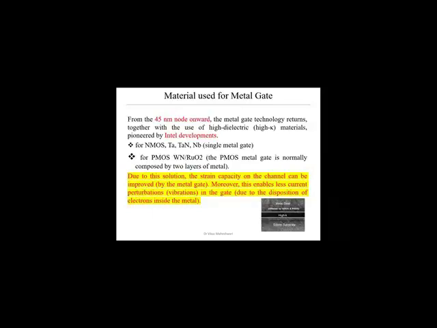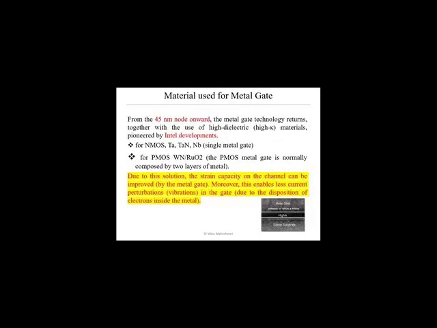Intel found some problem when scaling down the device size beyond 45 nanometer, that polysilicon is not suitable with the high K dielectric material. So they returned to the metal gate. TSMC, Taiwan Semiconductor Manufacturing Corporation, faced the similar problem beyond the 25 nanometer technology. But Intel is one of the leading fab labs in the field of fabrication of ICs, so they got this problem when going beyond 45 nanometer.